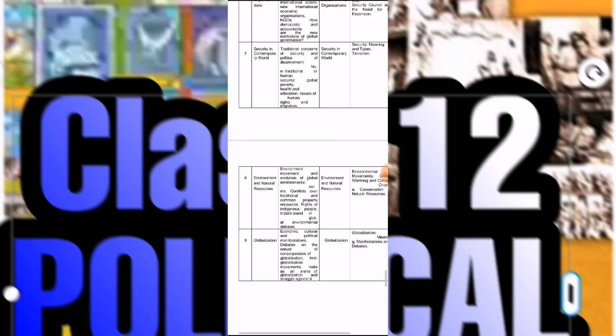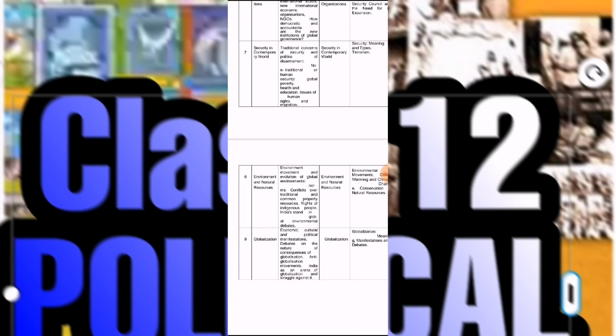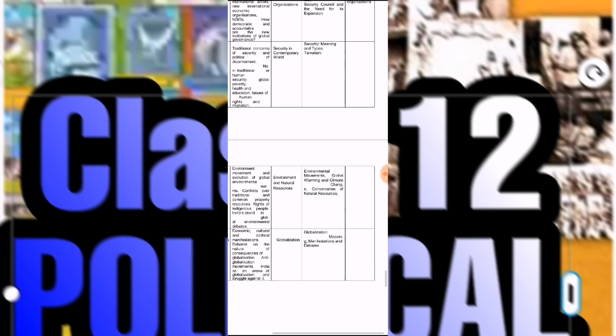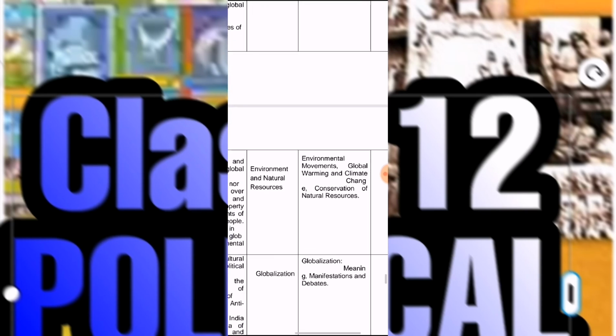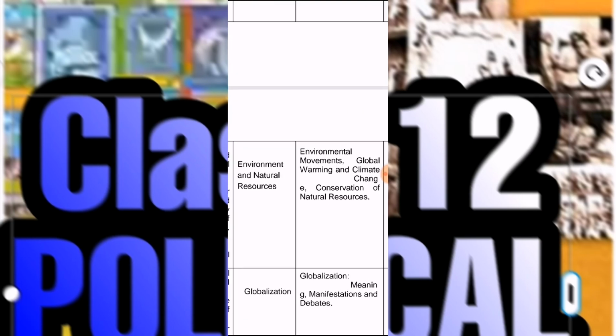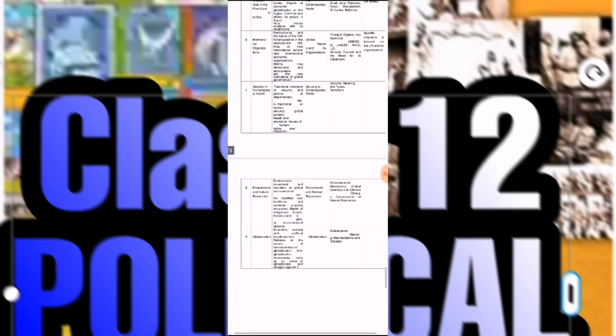Then chapter 8, environment and natural resources. Here, environmental movements. See the topics. These topics are very important for board exams as well as project activity. Environmental movement, global warming, climate change, and the very important one is conservation of natural resources.